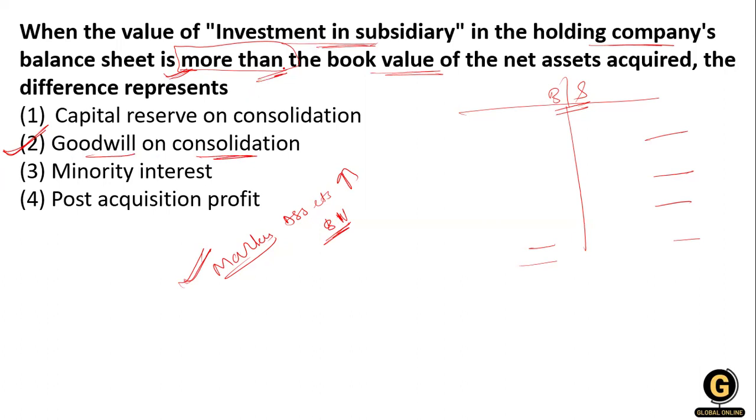If it is less than the book value, in that case the difference is represented as a capital reserve in the consolidation. Okay, clear? If it is greater than the book value, it is represented as goodwill. This question is talking about more than the book value, so it is goodwill. That means the company has goodwill, so the difference we take to the goodwill account. Clear? So option number 2 is right over here.